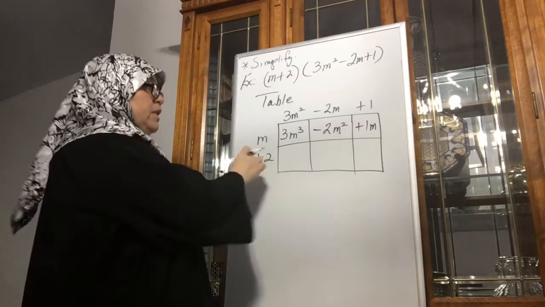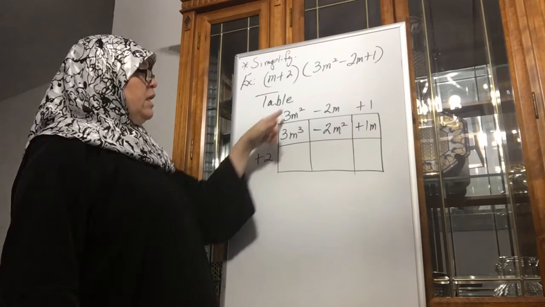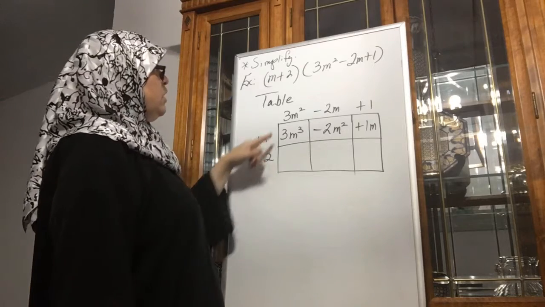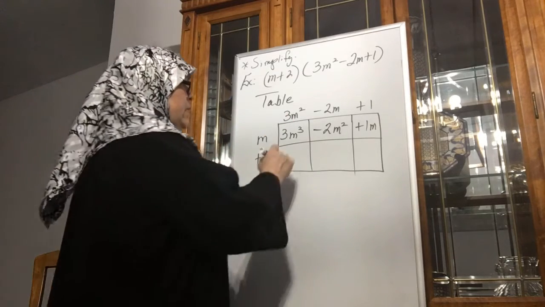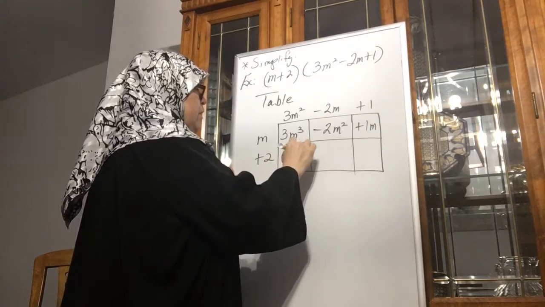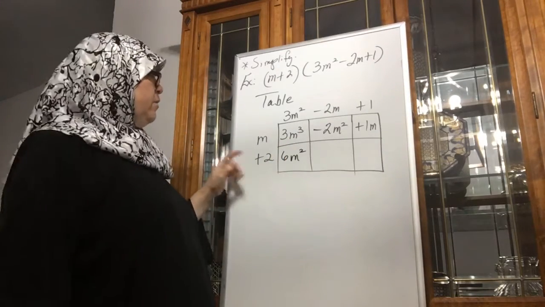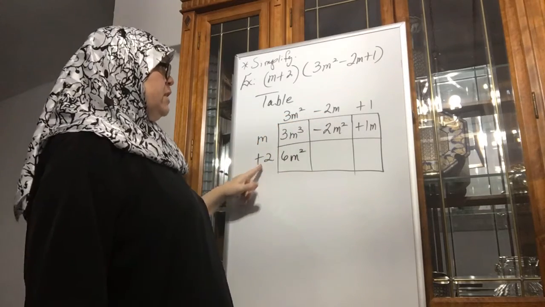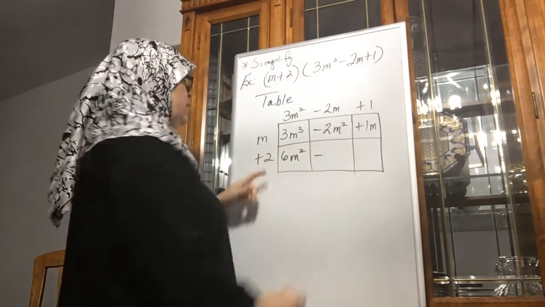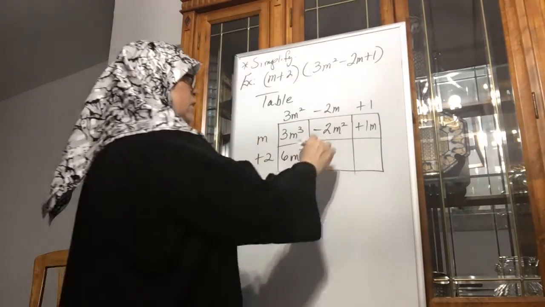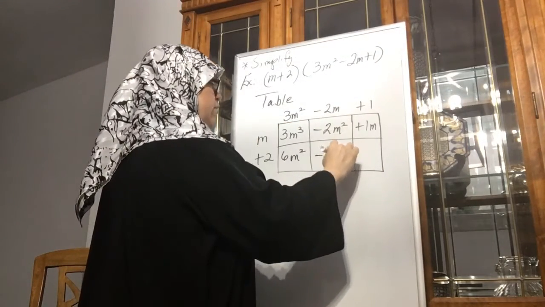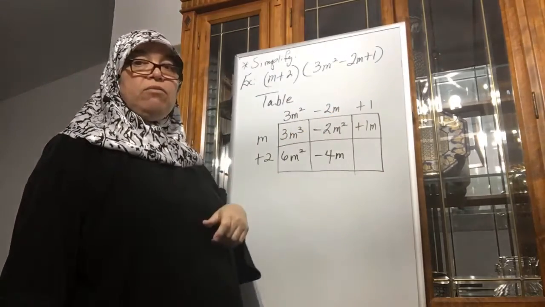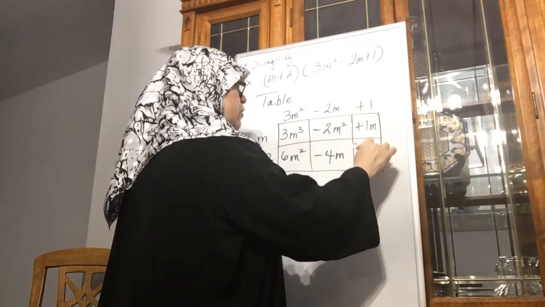Okay? Now the next step, the 2 has to be multiplied to the 3m squared. Okay? So 2 times 3m squared is 6m squared. Okay? Then 2 times the negative 2m, positive times negative is negative. 2 times 2 is 4. Don't forget you have an m. The last one, positive 2 times positive 1 is a positive 2.